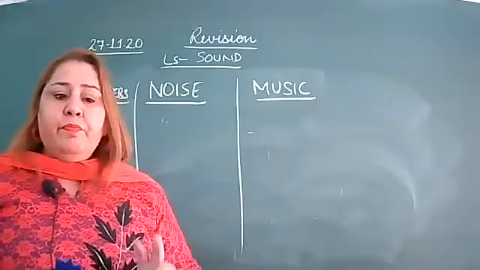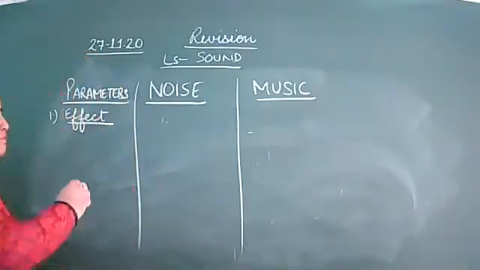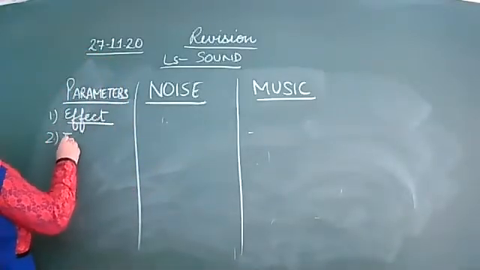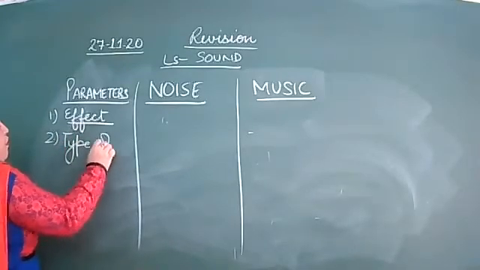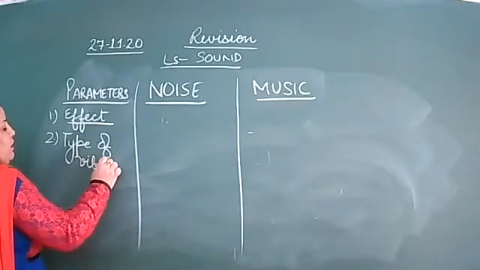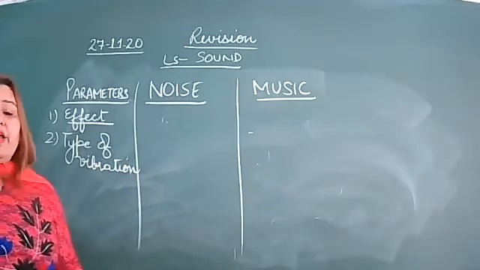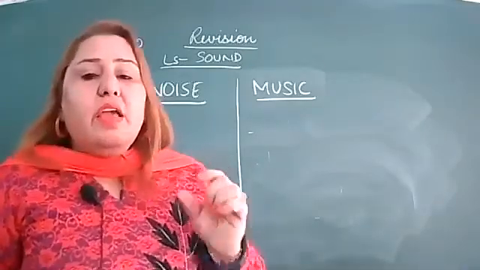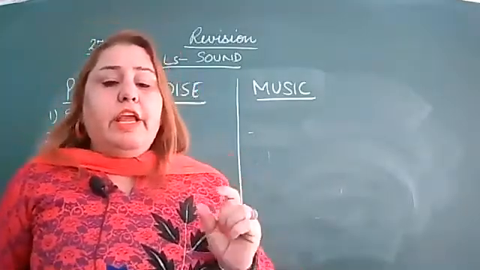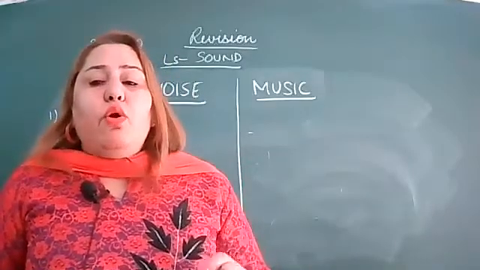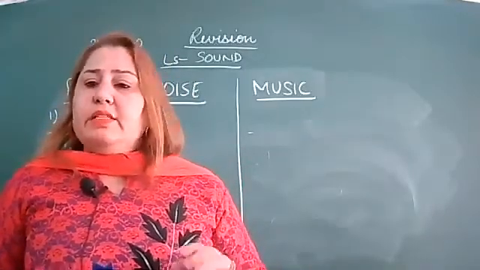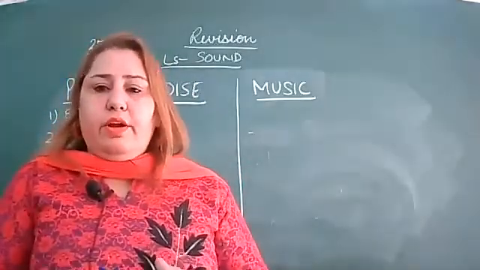Is this point clear? Second point, type of vibration. Noise produces irregular and non-periodic vibration. That means it will not repeat after regular intervals.